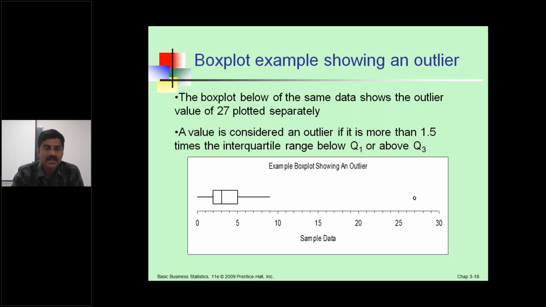This is the outlier in the box plot diagram. The box plot below of the same data shows the outlier value of 27 plotted separately. A value is considered an outlier if it is more than 1.5 times the interquartile range below Q1 or above Q3.